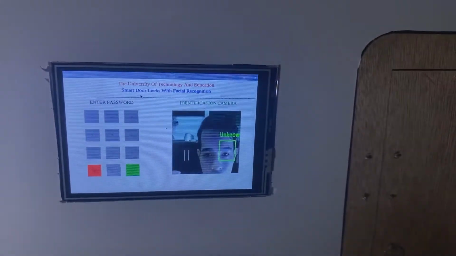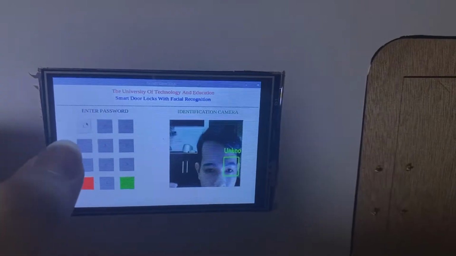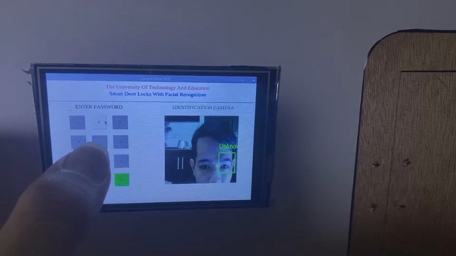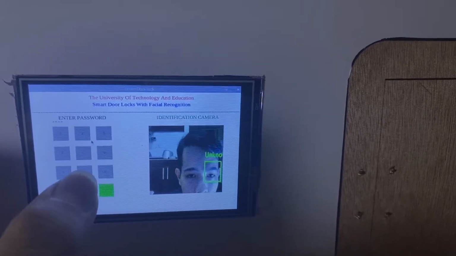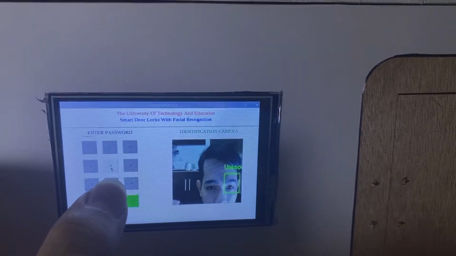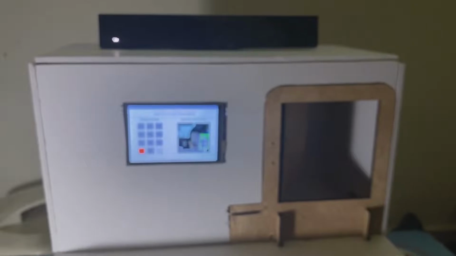So firstly, I will try to test the password input mode, and the character displayed on the screen will be converted to star characters in order to hide the password, and the door will open if the user enters the correct password.